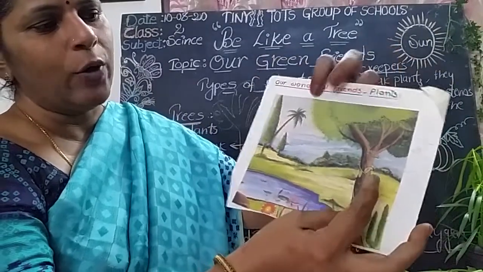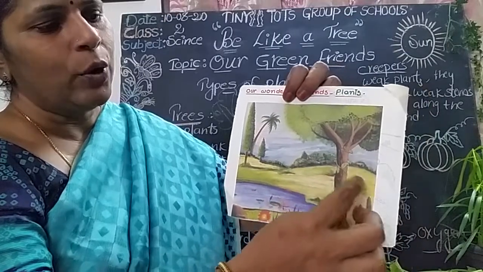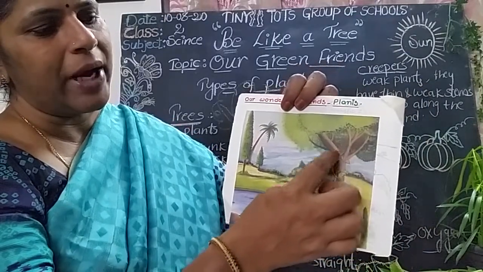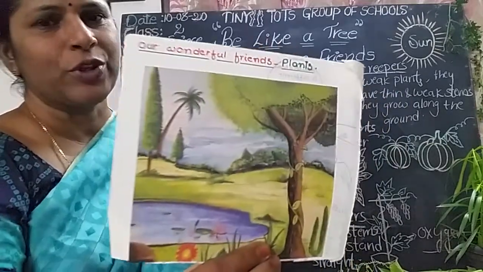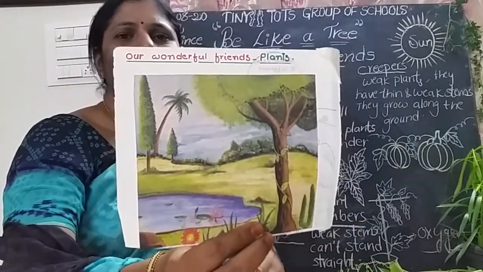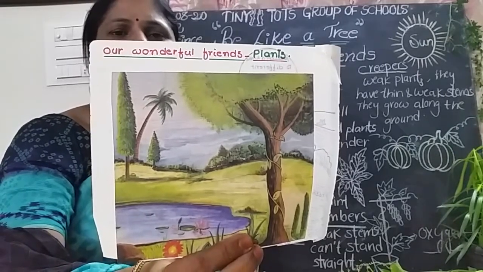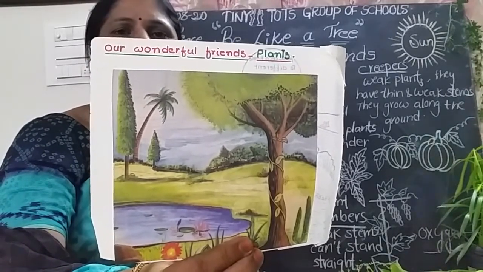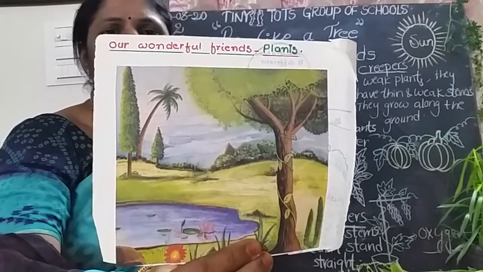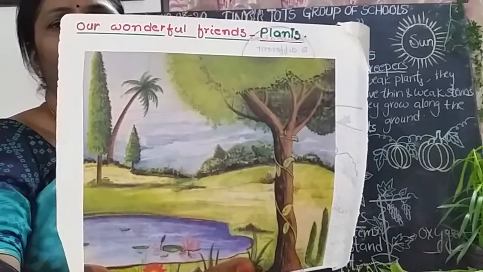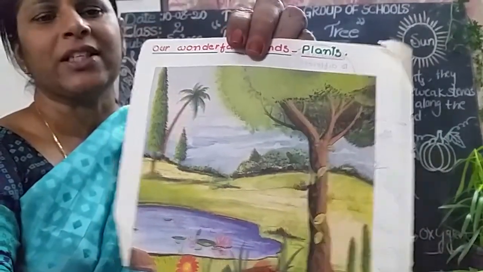See how it looks. It looks like an umbrella. It bears a number of branches. Branches bear leaves, flowers and fruits. Actually, trees are of two types. Some trees have a number of branches, some trees have no branches, branchless trees. For example, coconut and palm trees do not have a number of branches.